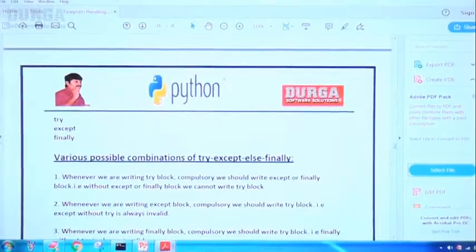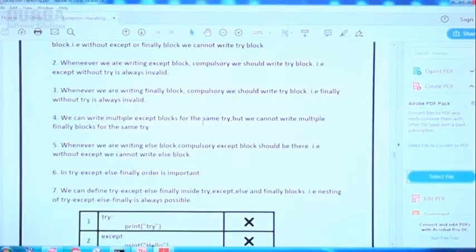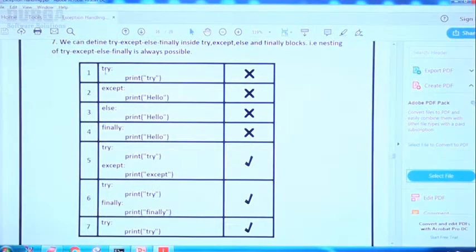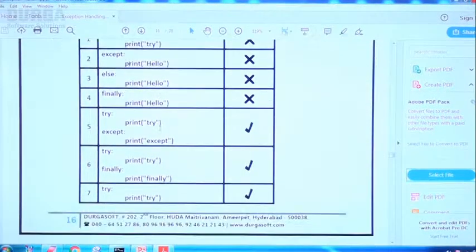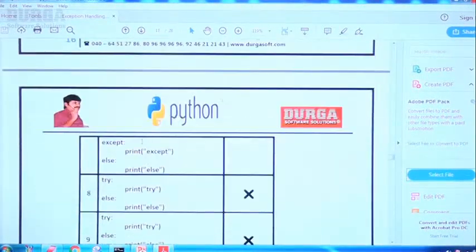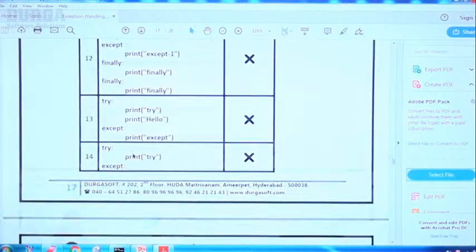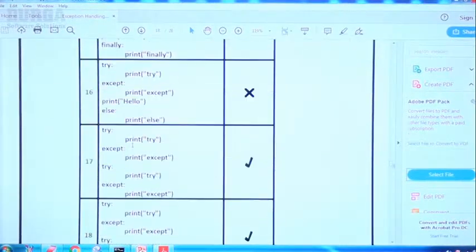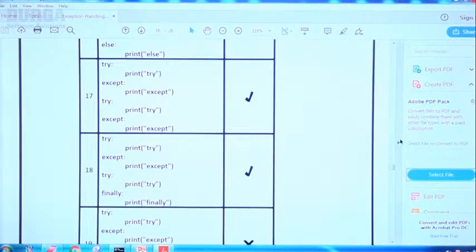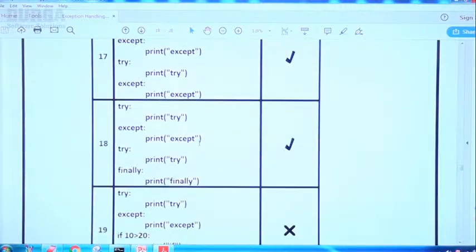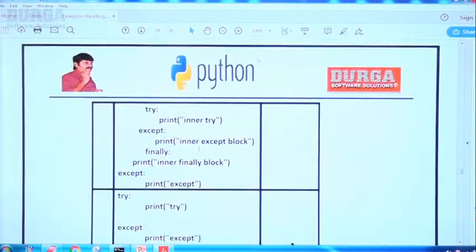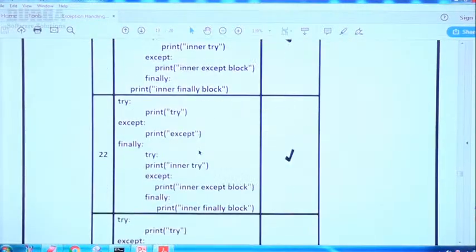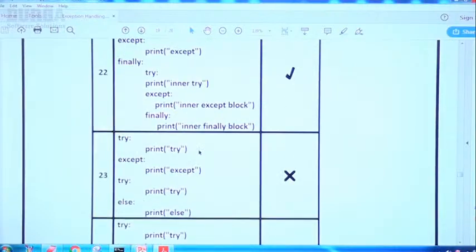Observe carefully, this is our material. Around 25 combinations are there, first, second, third, fourth combination. You are not required to worry about these things. All these things I kept in our material form. Just go through these combinations, right?